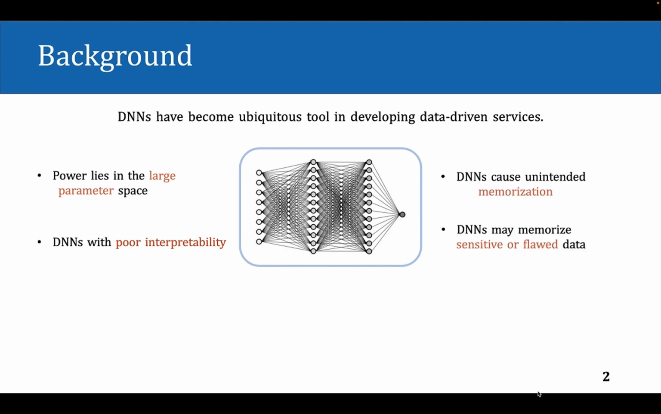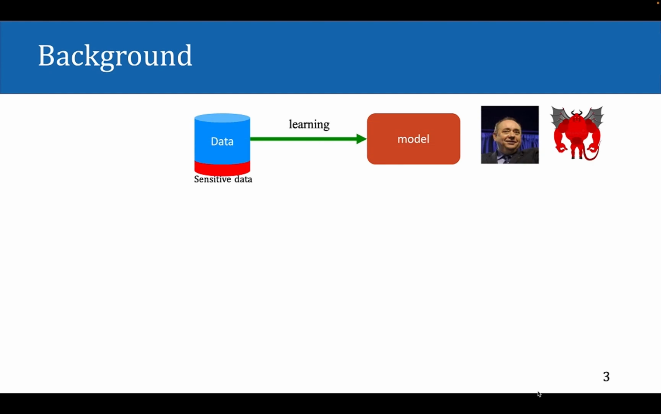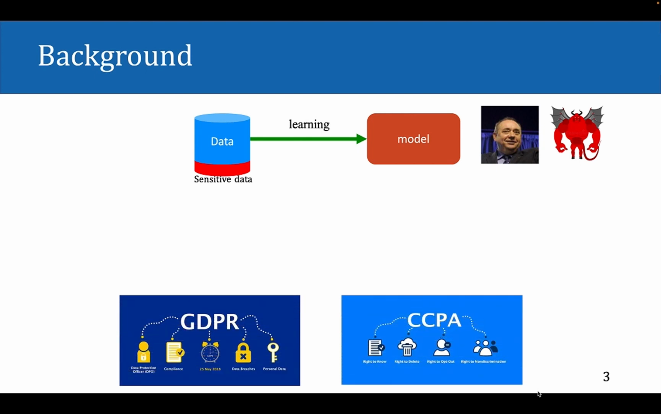Thus, DNN may cause some unintended memorization, which contains some sensitive or flawed data and will bring security risks for DNN service. For example, a well-trained DNN may remember sensitive data like credit card numbers or facial information of users, which may cause leakage of privacy information. Thus, a lot of privacy regulations have been conducted, such as GDPR and CCPA. Both of these regulations give individuals the right to be forgotten and mandate that companies erase personal data once it is requested.